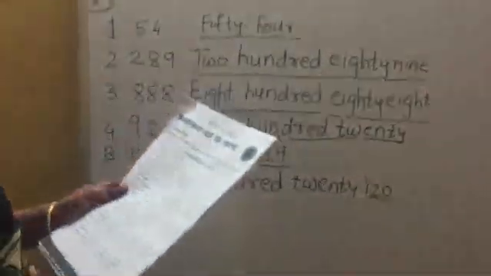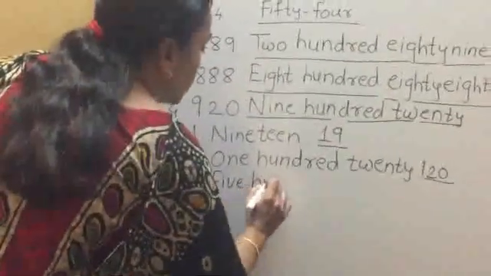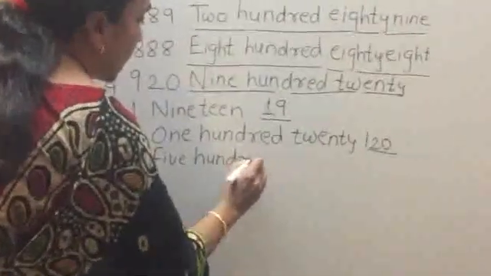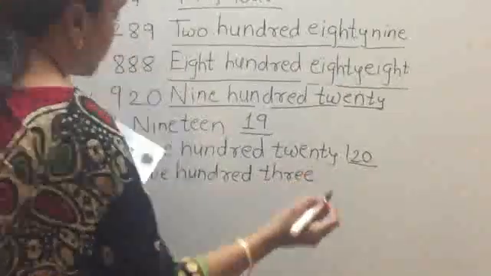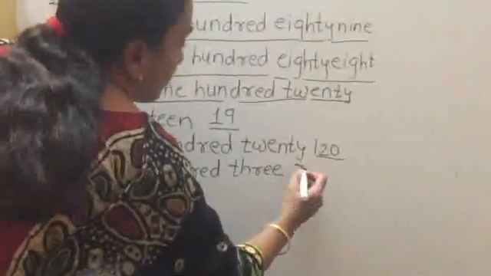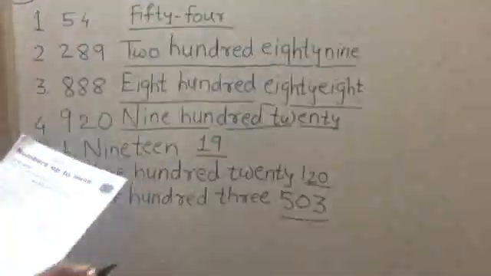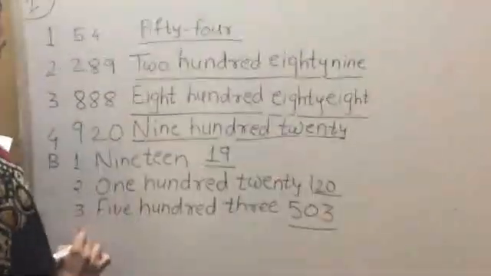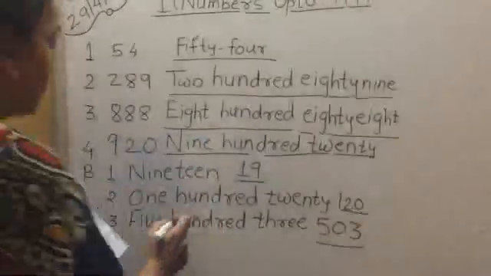What is the third question? 503. So very carefully you have to write down 503. While writing you should remember this 0, 503. Then the fourth question is 985.